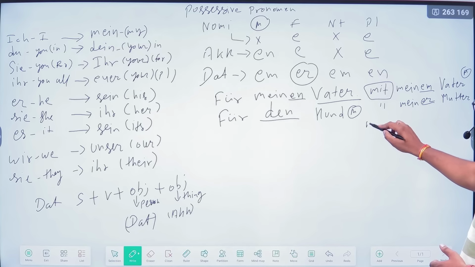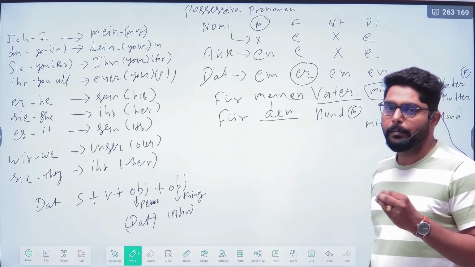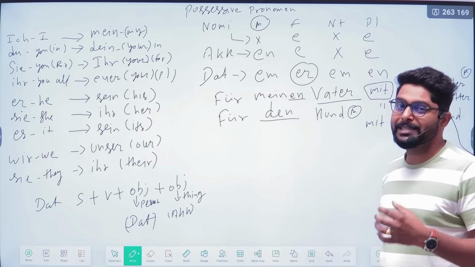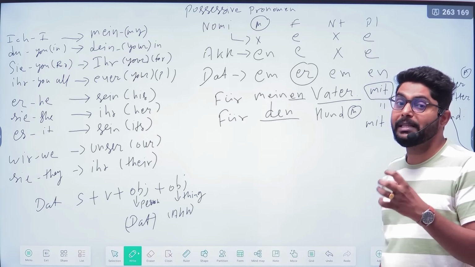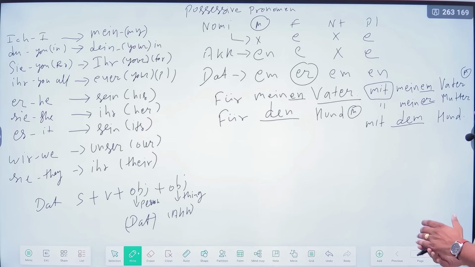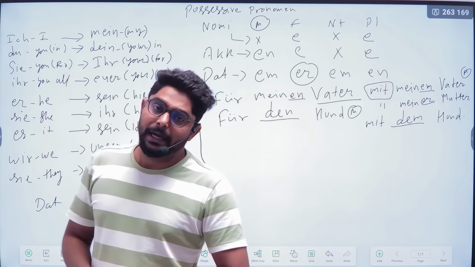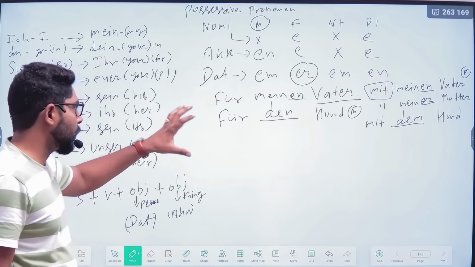And if I want to say with the dog, so mit Hund. Hund has a masculine article, and in the dative we have seen the masculine article: for the masculine we use dem. So mit dem Hund. So accordingly you can add the endings in possessive pronouns and you can use them accordingly.